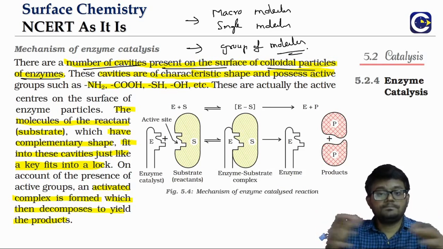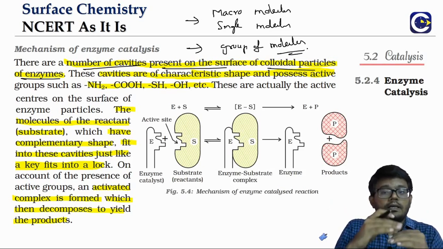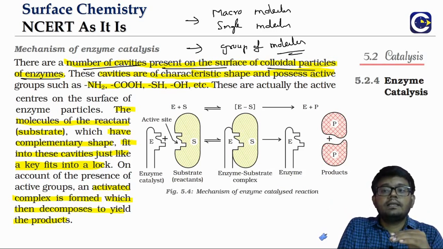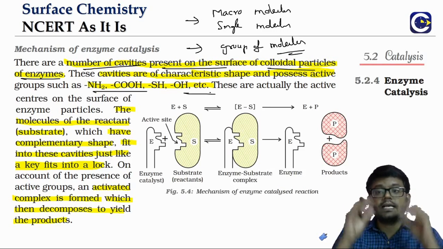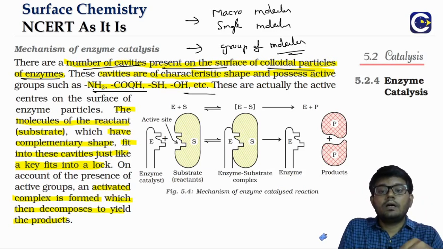Now when the enzyme surface is looked at, we will see that the surface has active functional groups. So what are the active functional groups? We have the amino group, the carboxylic group, the SH group, or the OH group.